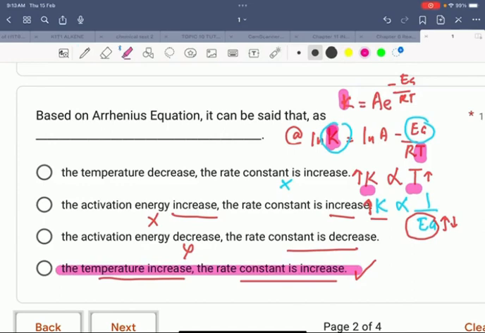Okay, B and C is directly proportional between activation energy and rate constant. Actually, the rate constant is inversely proportional to the activation energy.